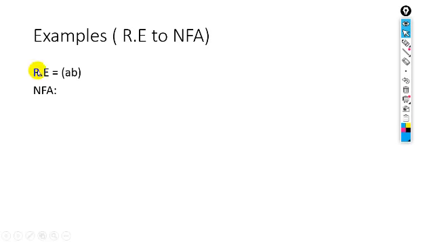For example, if we have the regular expression AB, what does it mean? It means A and B, or A dot B.